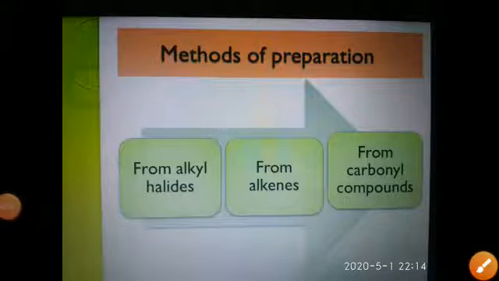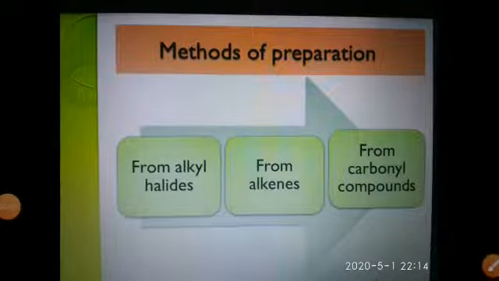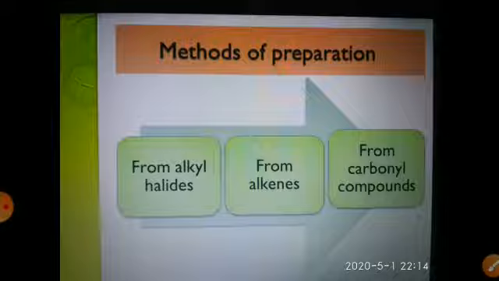So girls, we will continue the same part, that was methods of preparations of alcohol. Till now we have discussed the methods of preparation of alcohols from alkyl halides as well as from alkenes. Now we will discuss the preparation methods from the carbonyl compounds.